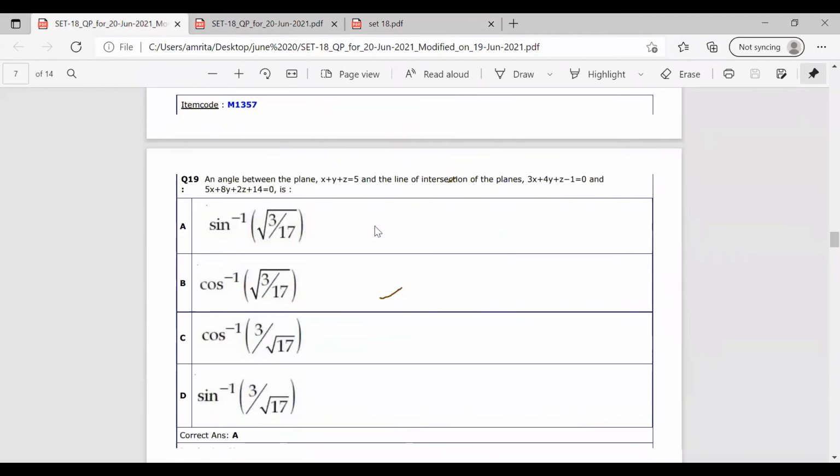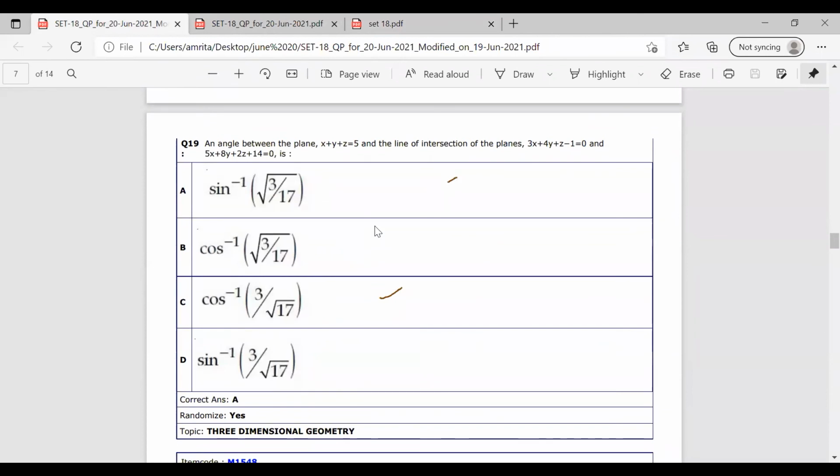Now the next question is: find the angle between the plane x plus y plus z equal to 5 and the line of intersection of the planes 3x plus 4y plus z minus 1 equal to 0 and 5x plus 8y plus 2z plus 14 equal to 0.